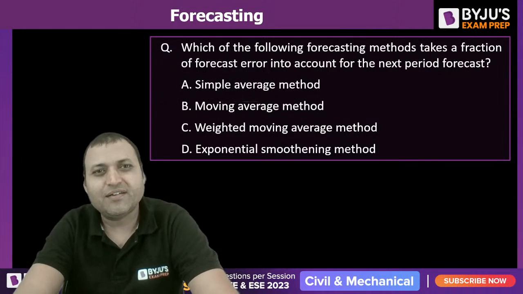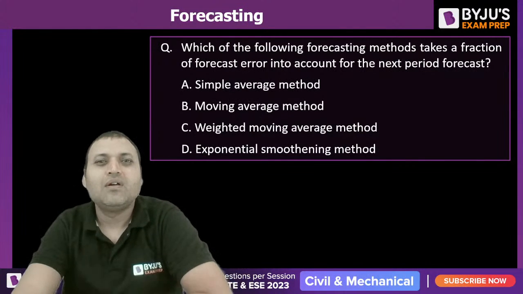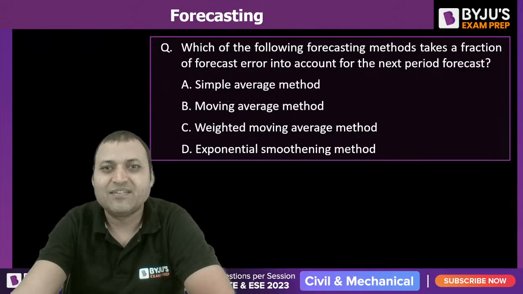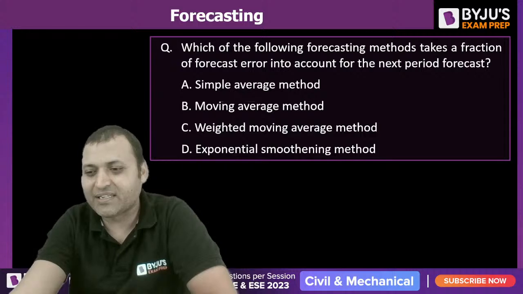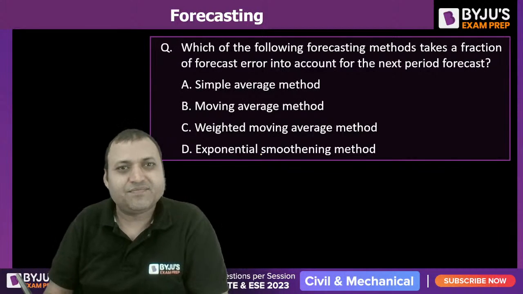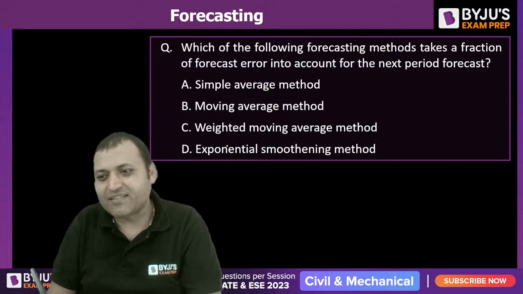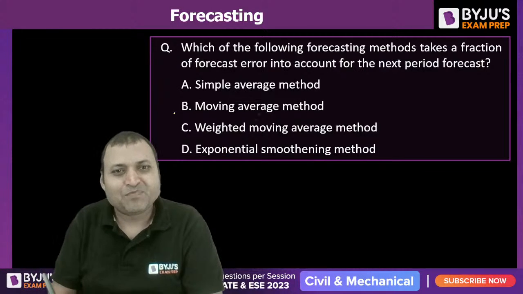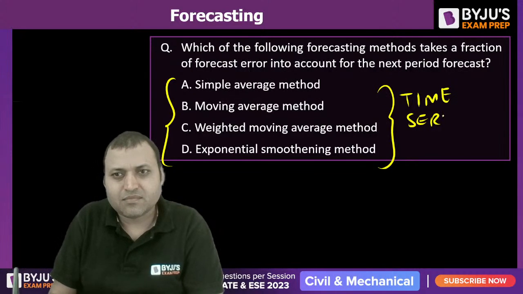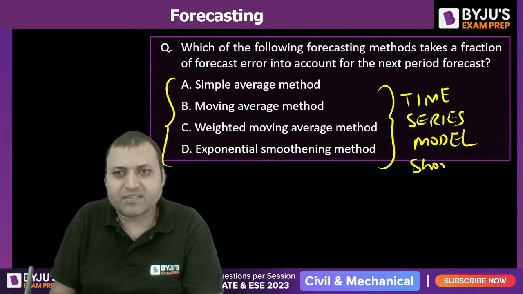The next question. Which of the following forecasting methods takes a fraction of the forecasting error into account for the next period forecast? Error comes into the picture in forecasting the next period. Which method? These are the time series models for short range forecast.